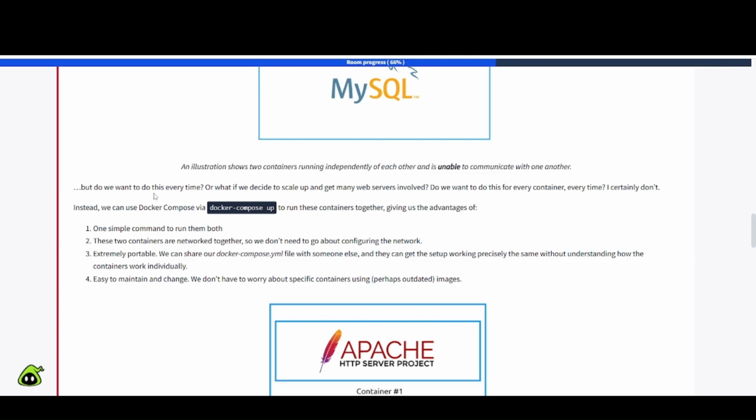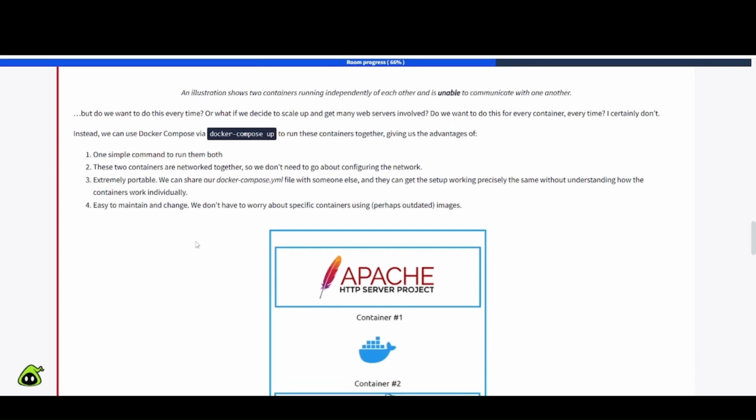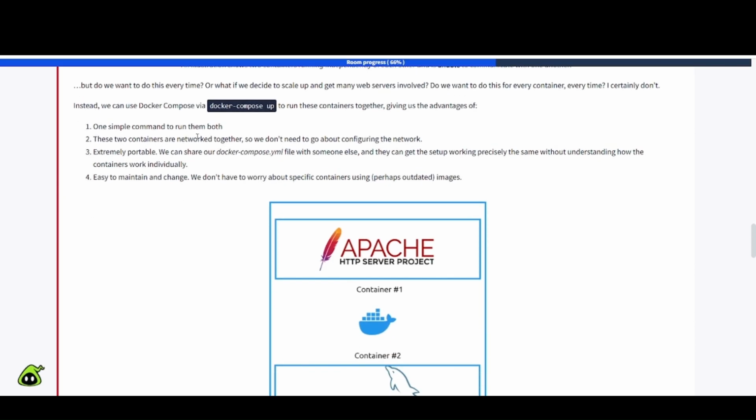But do we want to do this every time? Or what if we decide to scale up and get many web servers involved? Do we want to do this for every container every time? I certainly don't. Instead, we can use Docker Compose via docker-compose up to run these containers together, giving us the advantages of the following. Number one, a simple command to run them both. Number two, these containers are networked together, so we don't need to go about configuring the network.